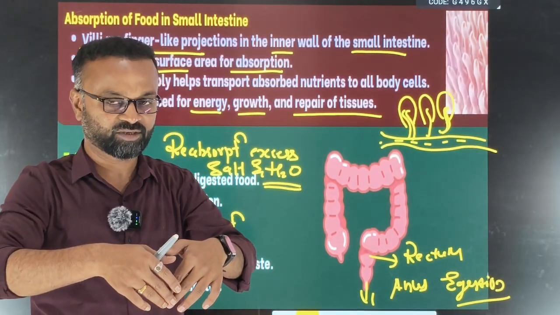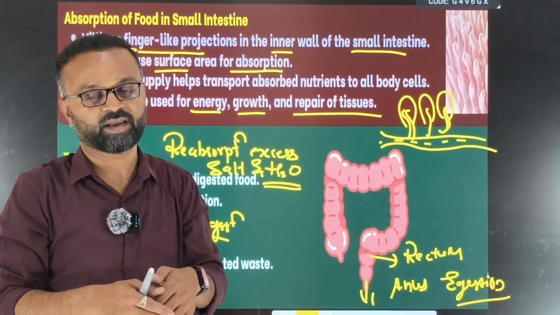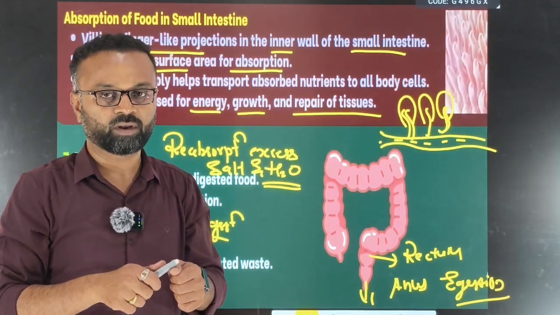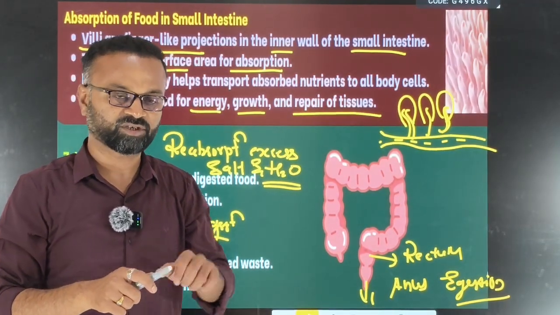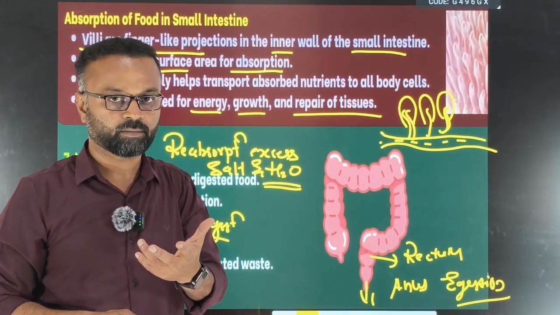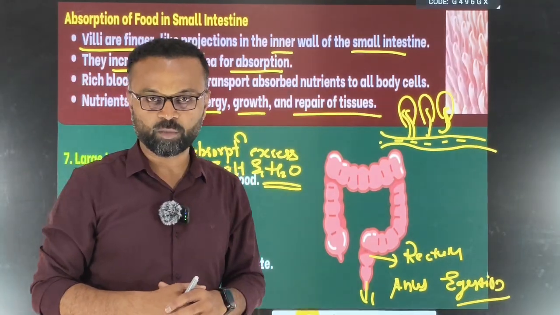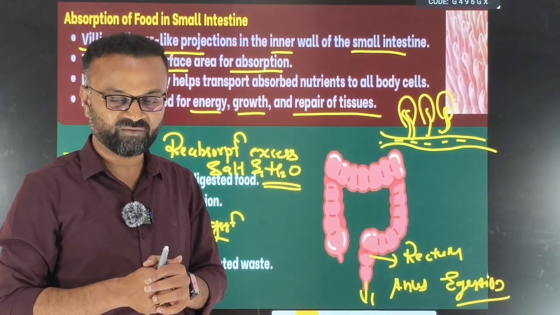They are not part of the digestive system. They are not part of the alimentary canal. But their secretion reaches the small intestine. So, the liver will convert the acidic food coming from the stomach into alkaline, and that is by the bile juice. And the bile salts will break down the large fat globules into small fat globules. That is called emulsification of fats.